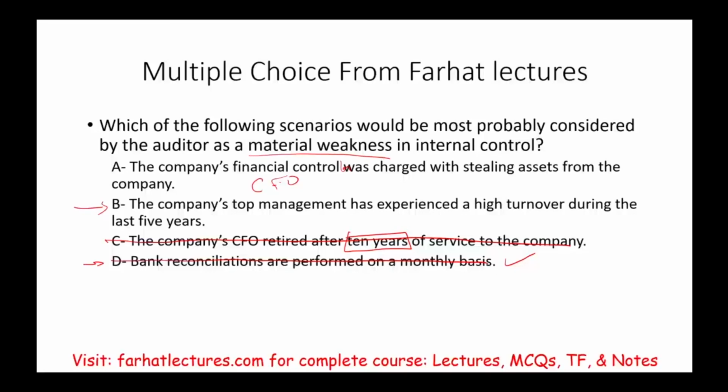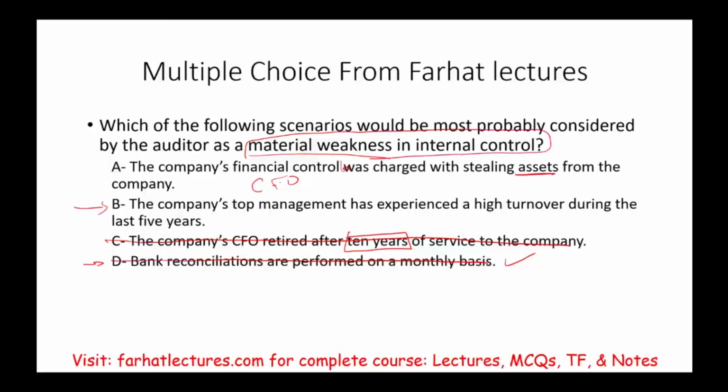So they have their hands everywhere. Not only are they stealing assets from the company, they are involved in many other aspects. Would this be a problem to the internal control? Well, look, if the person in charge is stealing, I'm going to turn on my red alarm and say, guys, be careful. We have to be very careful in this company. So this is a material weakness in internal control.